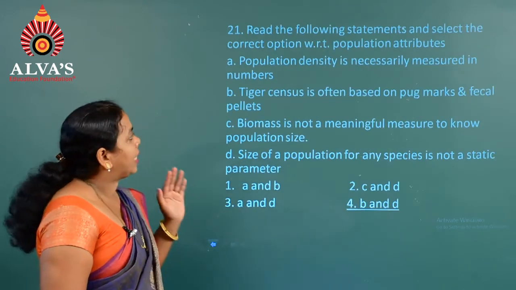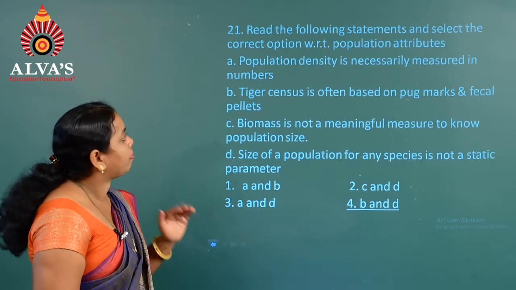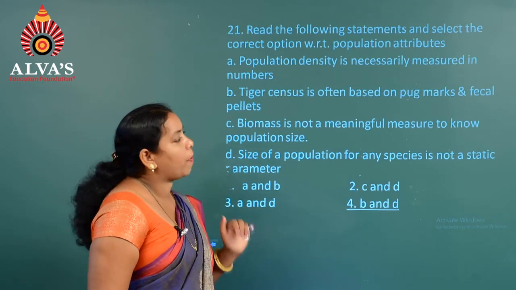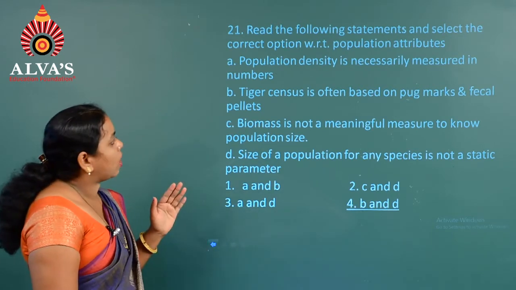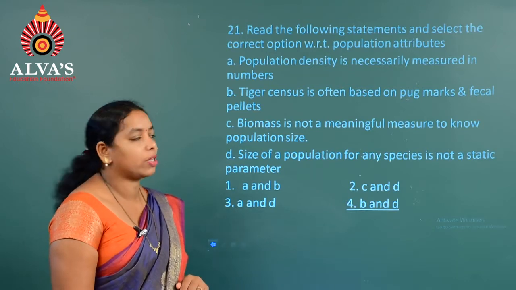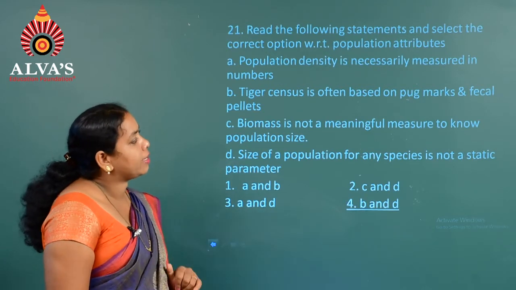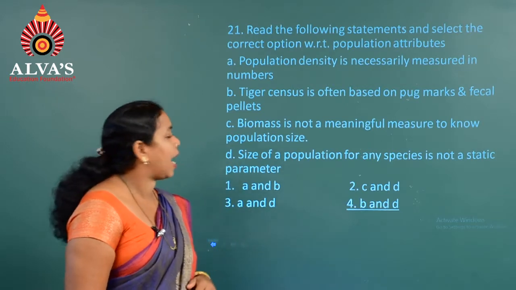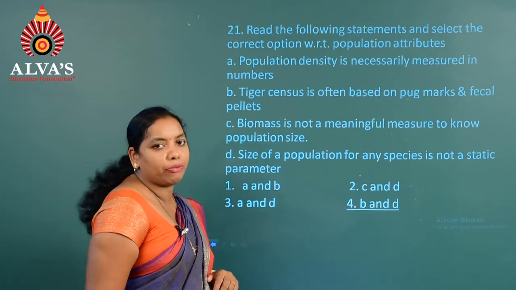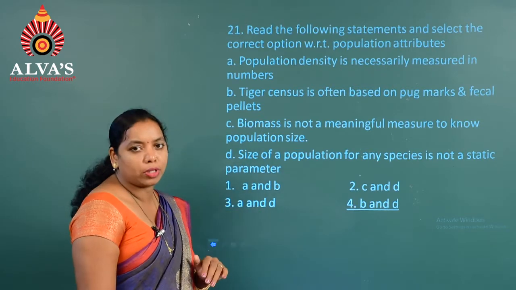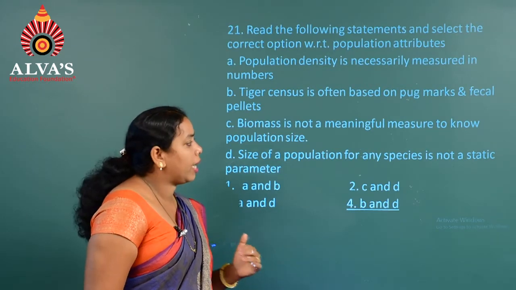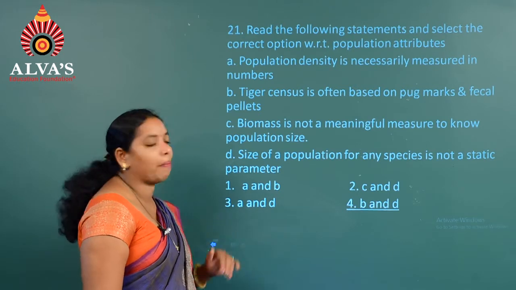We will discuss the next question, that is question number 21. Read the following statements and select the correct option with respect to population attributes. First one, population density is necessarily measured in numbers. And the second, tiger census is often based on pug marks and fecal pellets. Third one, biomass is not a meaningful measure to know about the population size. And the fourth one, size of a population for any species is not a static parameter.